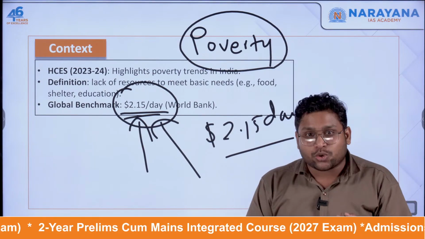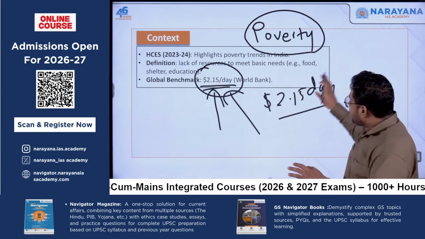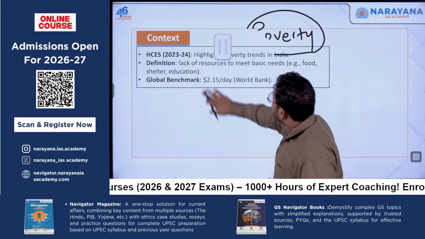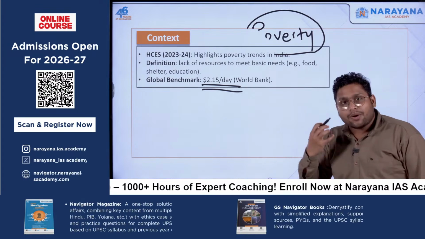Those basic needs could be your food, clothing, shelter, whatever it is. At least you can ensure that your basic needs are met, and for that you need at least $2.15 per day.